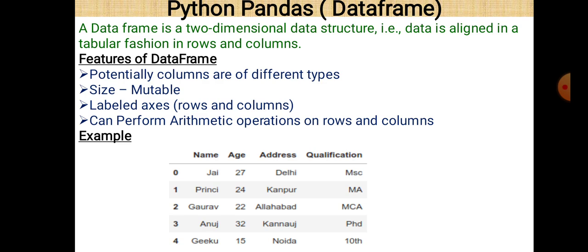The most important part of this data frame is that we can perform arithmetic operations on rows and columns. And the second important thing is that it is mutable, so we can change the data frame according to our need at any point of time. And columns are not necessarily of the same type, they can be of different types also. So this is the data frame, and according to the definition, it is a two-dimensional data structure, so data is represented in rows and columns.